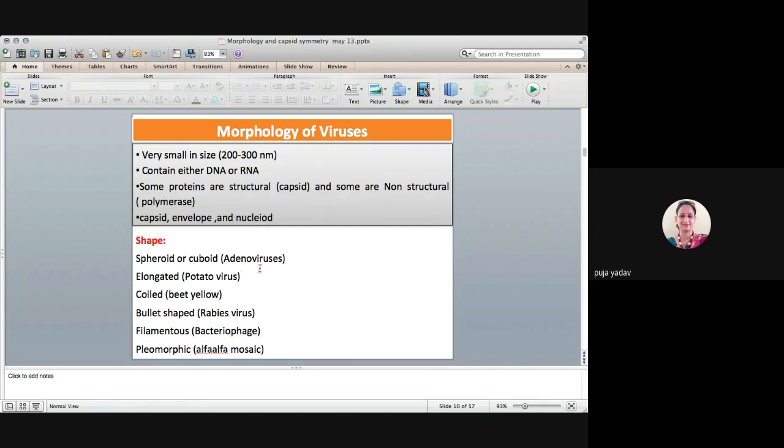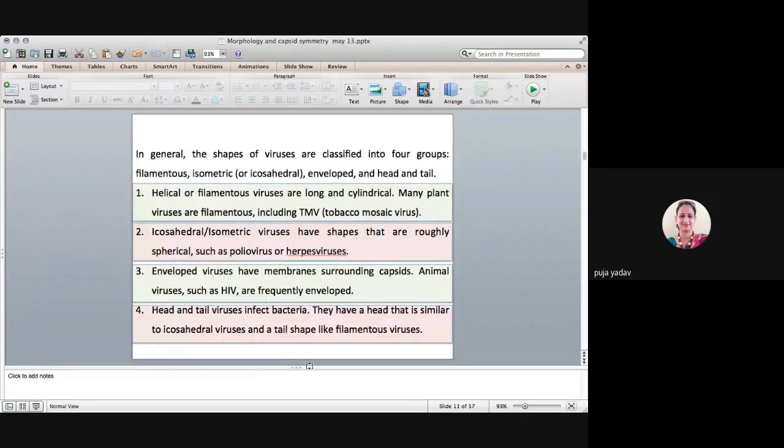As for shape, they may be spheroid like adenovirus, or elongated like potato virus, or coiled like in wheat yellow. Rabies virus is bullet shaped, and bacteriophages are filamentous, and another one is alpha mosaic. They are pleomorphic, meaning they can adapt to various structures.